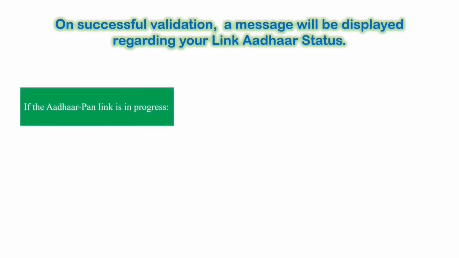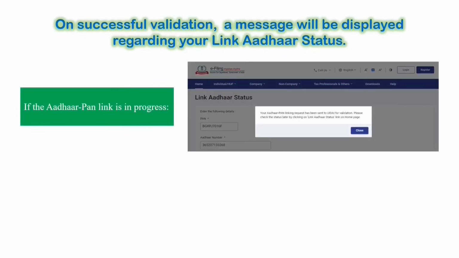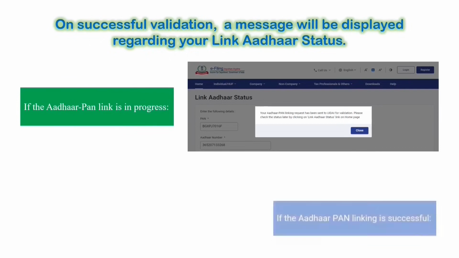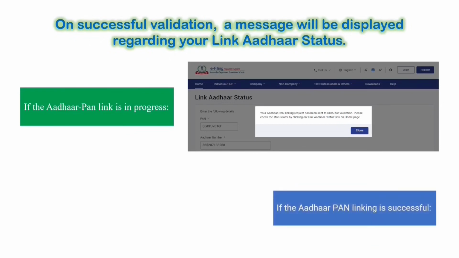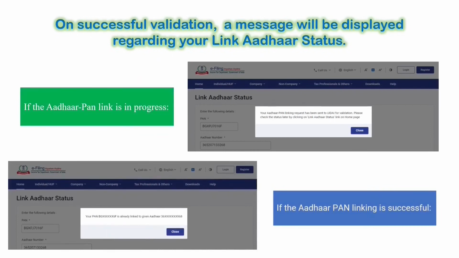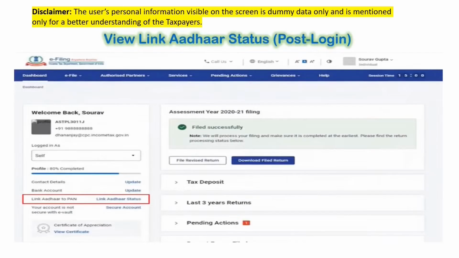If the Aadhaar PAN linking is in progress, you would be getting a message that your Aadhaar PAN linking request has been sent to UDAI for validation. Please check the status later by clicking on Link Aadhaar status link on home page. However, if the Aadhaar PAN linking is successful, you would be getting a message your PAN is already linked to given Aadhaar.